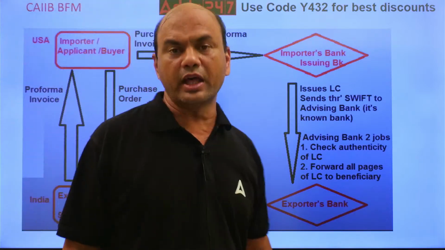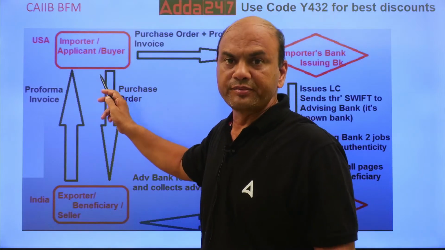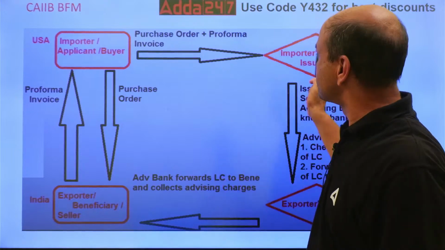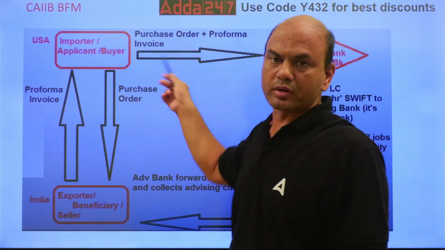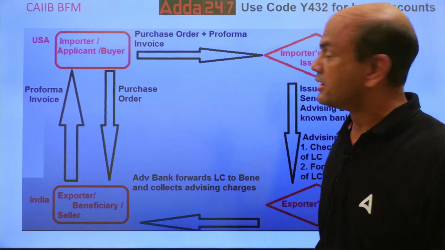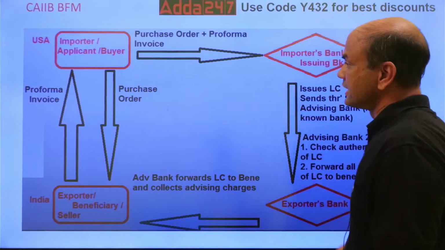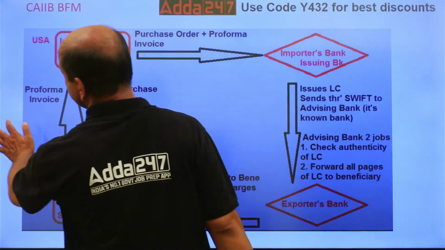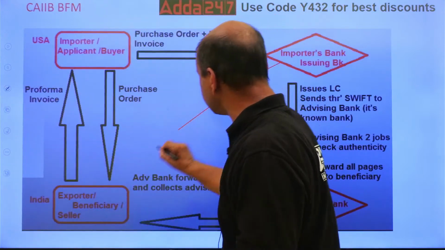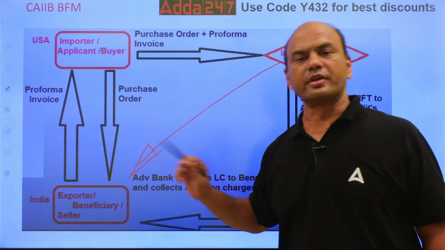Now this pro forma invoice and purchase order, this buyer will take and go to his bank. This bank is known as issuing bank. So this issuing bank will, based on these two documents and other KYC documents, issue an LC. Now this LC should go to whom? This LC has to go to the exporter.